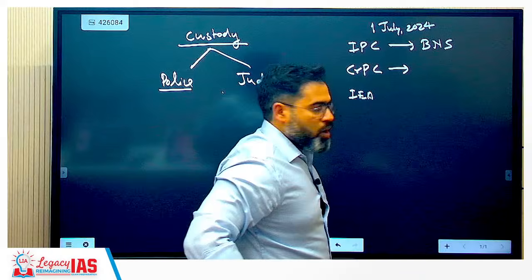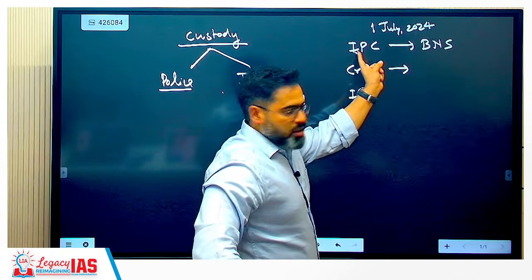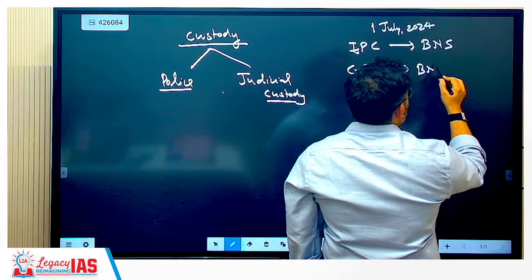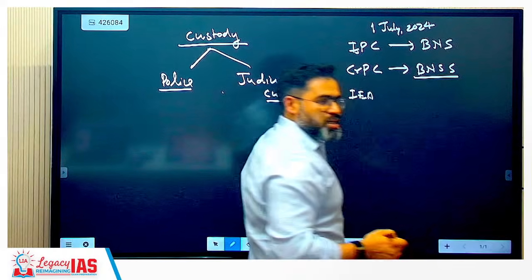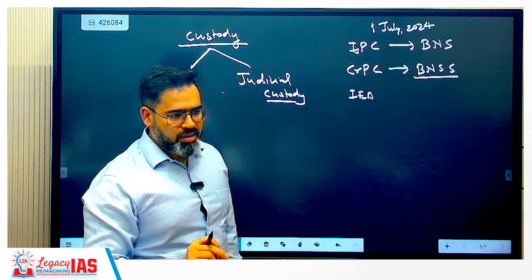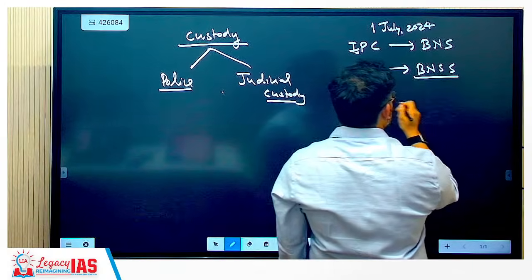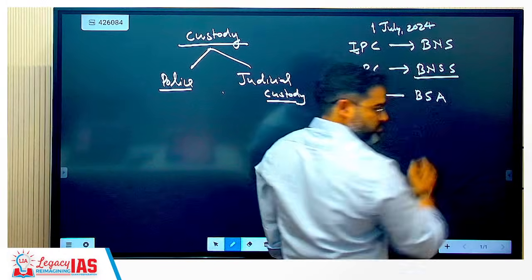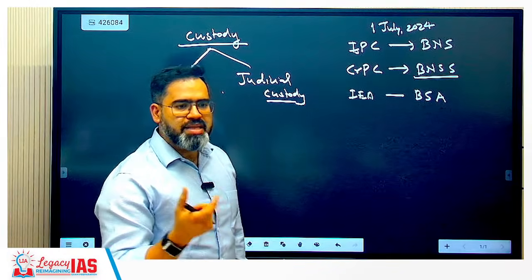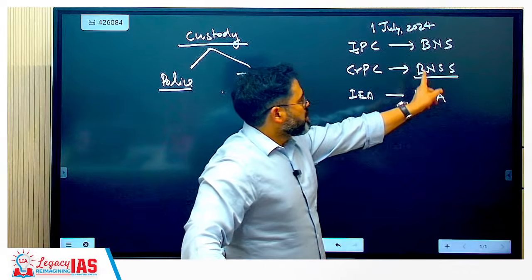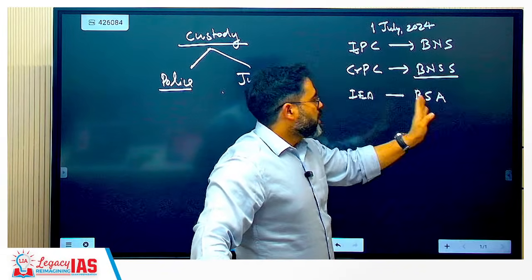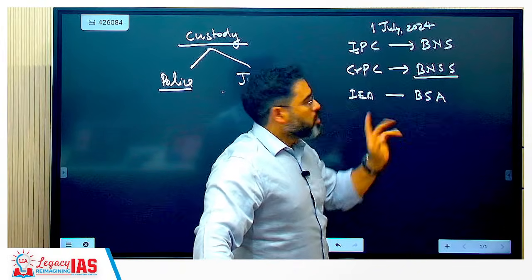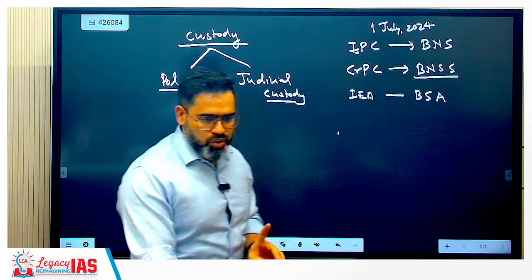First important thing, old law has been changed. IPC has been changed to BNS and CRPC to Bharatiya Nagarik Suraksha Sanhita, correct? That is Bharatiya Nagarik Suraksha Sanhita. This is Bharatiya Saksh Adhiniyam. Saksh means evidence, Adhiniyam means act. This is BNS, BNSS, and then BSA. So right now we no need to bother about IPC or CRPC. Okay, and they started from 1st July 2024.